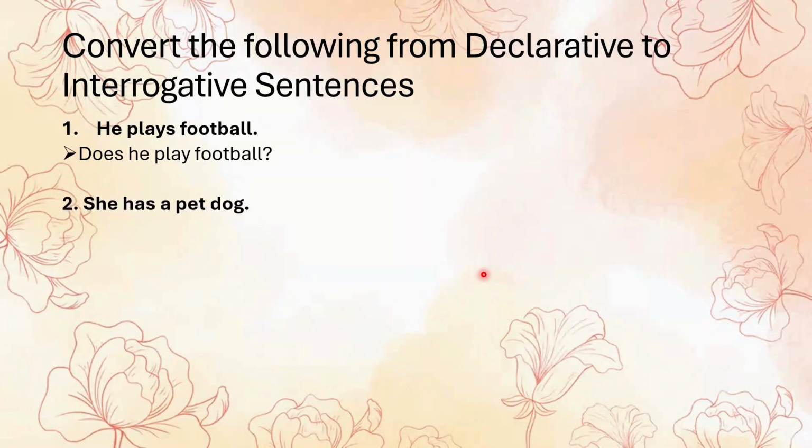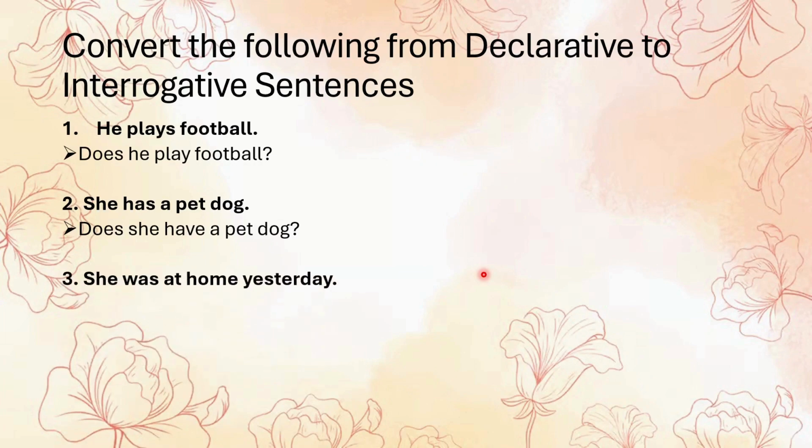Next is she has a pet dog. After transformation, it is does she have a pet dog? Why? Has here is used to show possession, not as a helping verb. In such cases, we use does in the question form. Has becomes have, the base form after does. So, does she have a pet dog is correct.